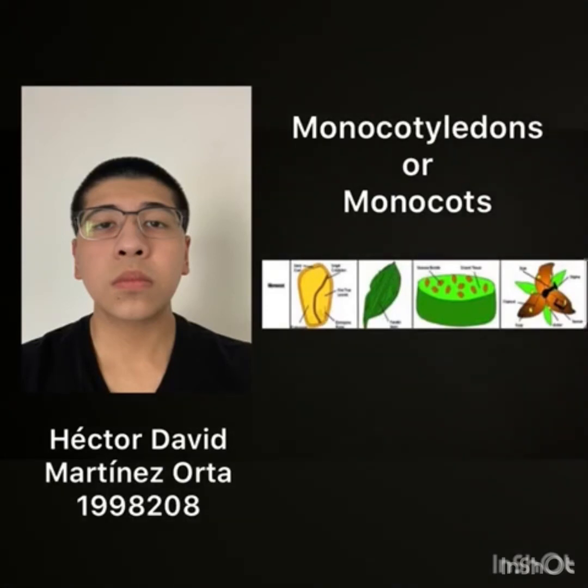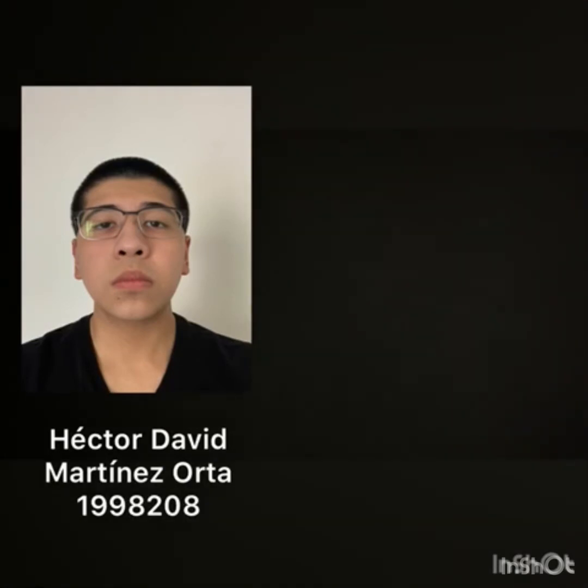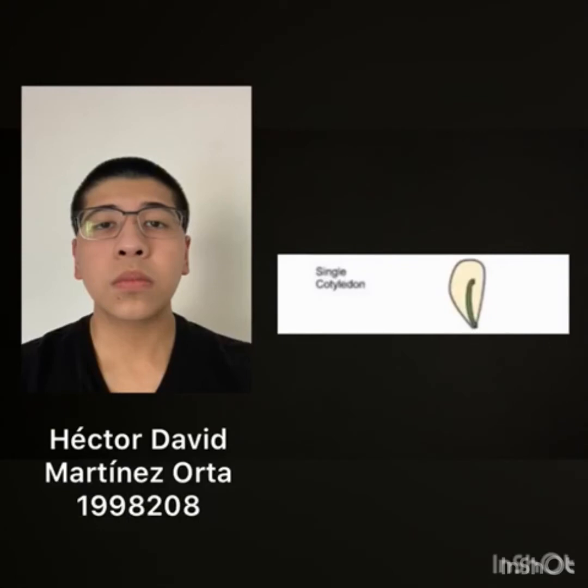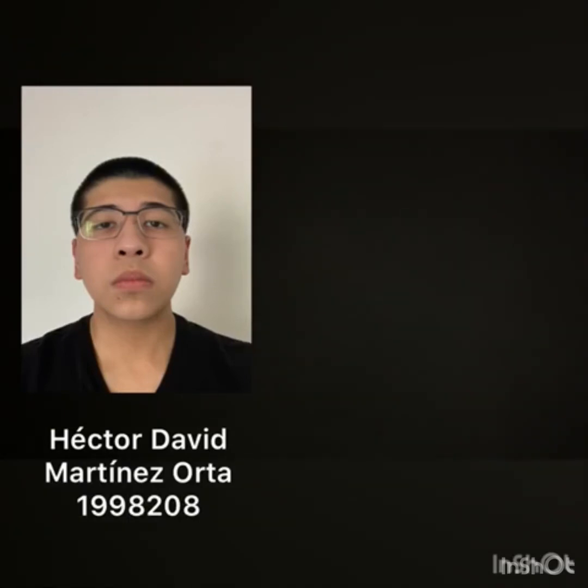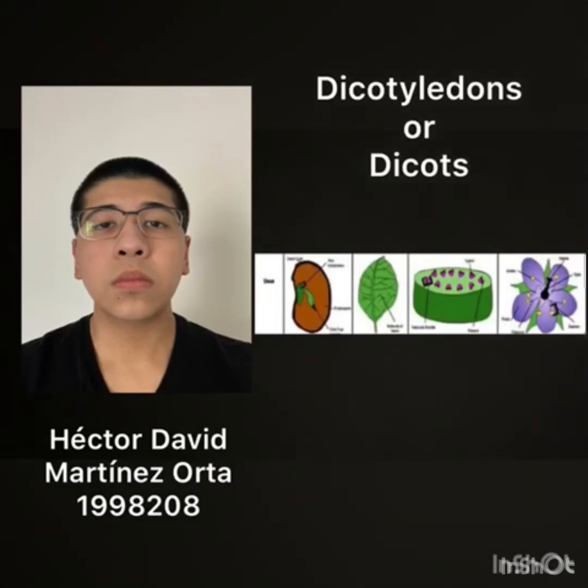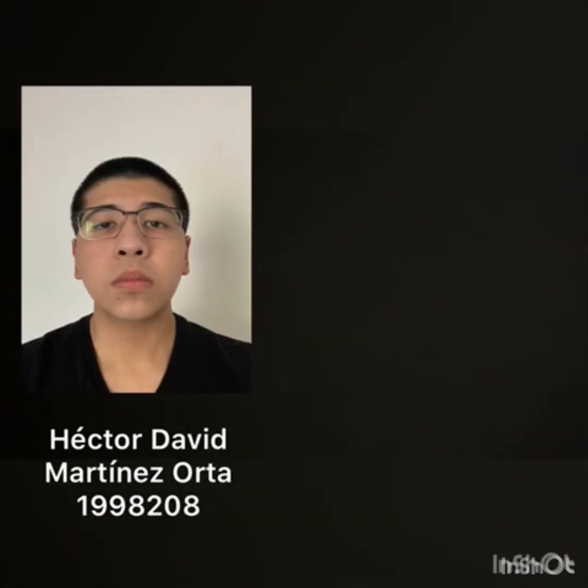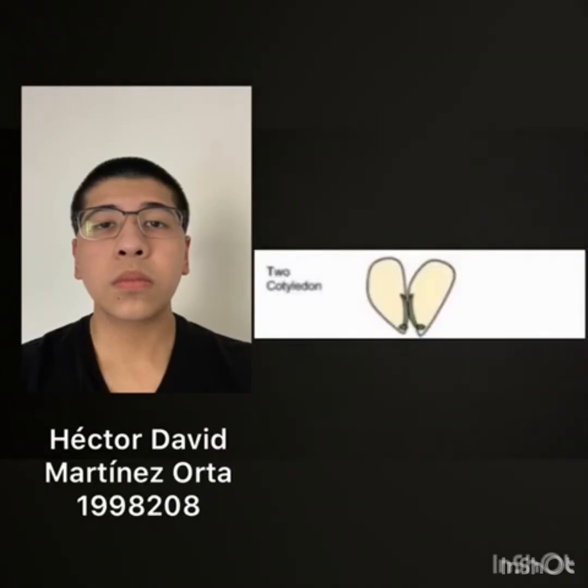They constitute one of the main groups into which flowering plants have traditionally been divided. What characterizes them is that they have a single cotyledon in their embryo instead of the ancestral number of 2. And, on the other hand, dicotyledons, also known as dicots. They are the second of the two groups in which all flowering plants are found. Its main characteristic, unlike monocots, is that the seed has 2 embryonic leaves or cotyledons.